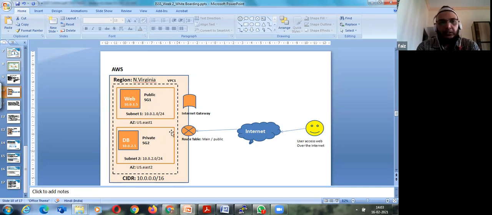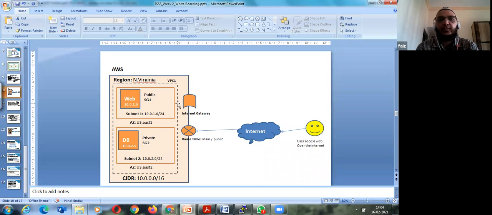Under this VPC we chose the CIDR 10.0.0.0/16. Then we created a public subnet and a private subnet.